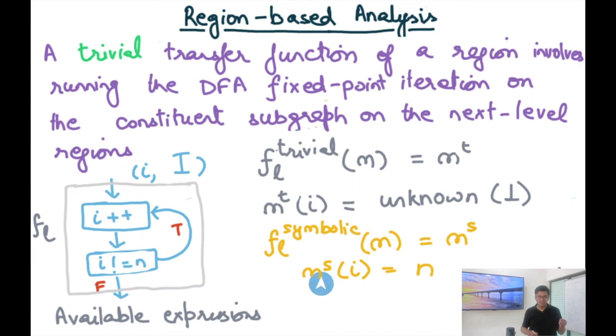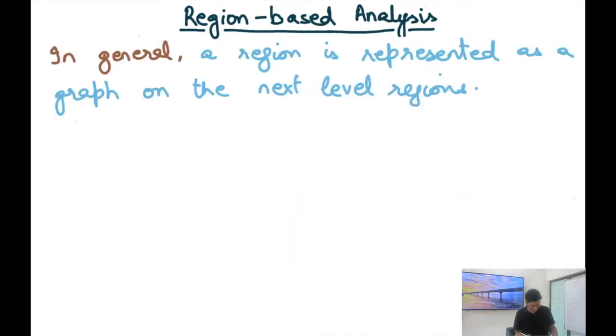Then in the symbolic analysis, I can actually do a deeper analysis and say MS(I) equals N, because I know that by the time I come out, I must be equal to N, because the only reason I can come out is when I equals N. Because I is not equal to N should be false, so by the time I come out, I should be N. And so in this particular case, it's very clear that FL symbolic is giving me a more precise map than FL trivial, and so this is giving me a benefit. The region-based analysis is giving me a benefit in this particular example.